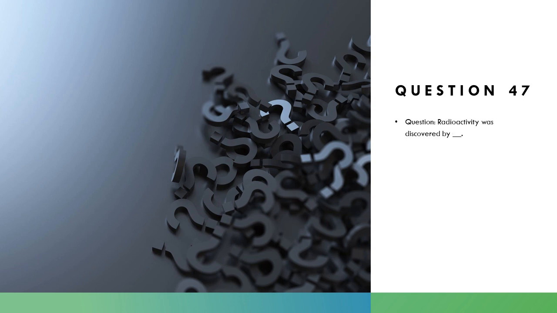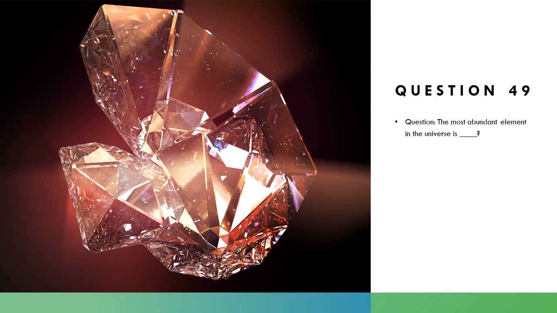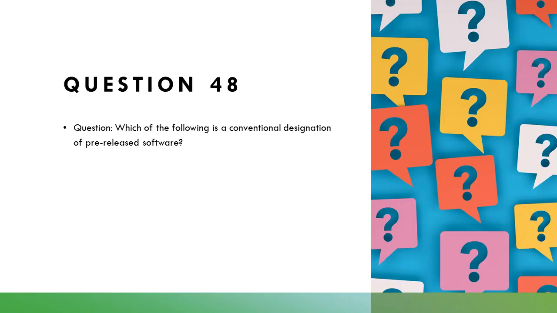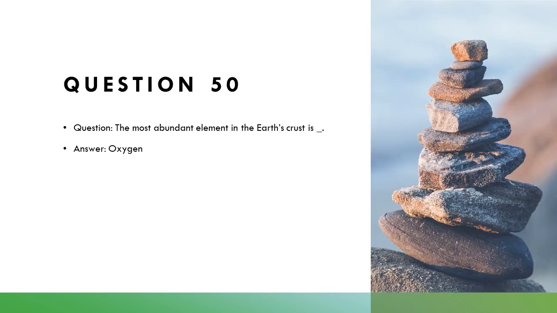Radioactivity was discovered by Becquerel. The most abundant element in the universe is hydrogen. Which of the following is a conventional designation of pre-release software? Beta. The most abundant element in the Earth's crust is oxygen.